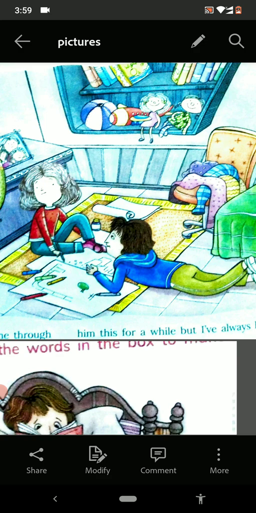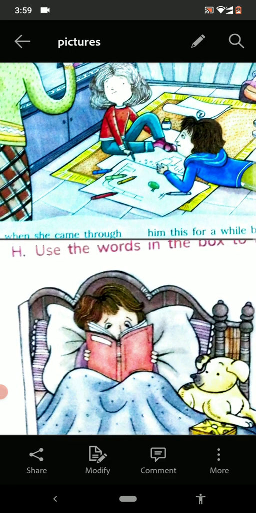They both are discussing with each other and they are sitting on the floor, and a big carpet is also there on the floor on which they both are enjoying. The children are looking in a very happy mood and they are enjoying their work. So in this way we have to write at least 8 to 10 sentences that are describing the picture.